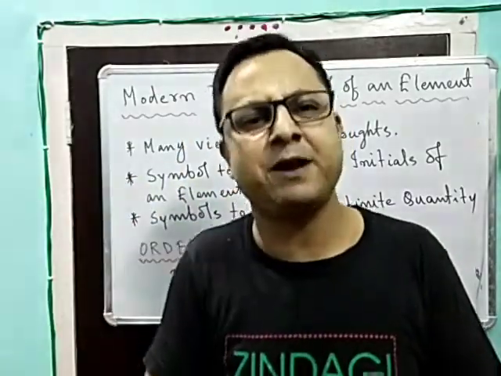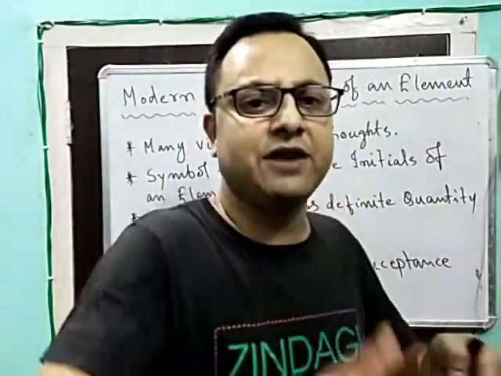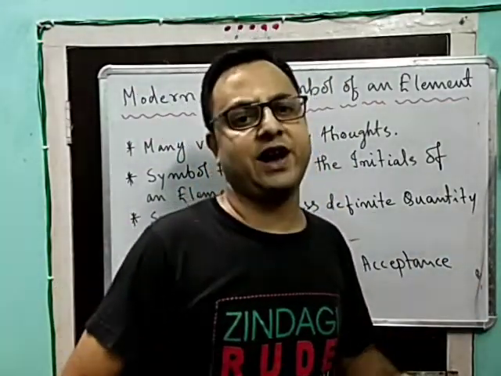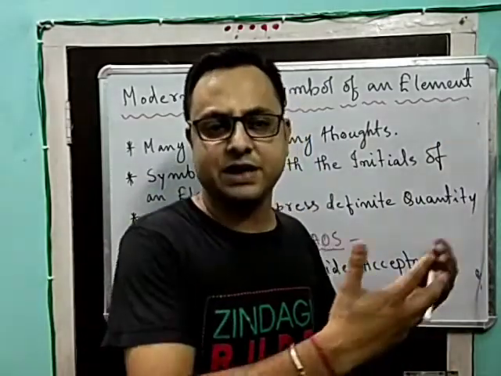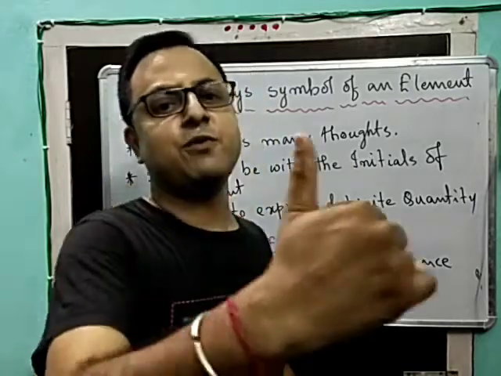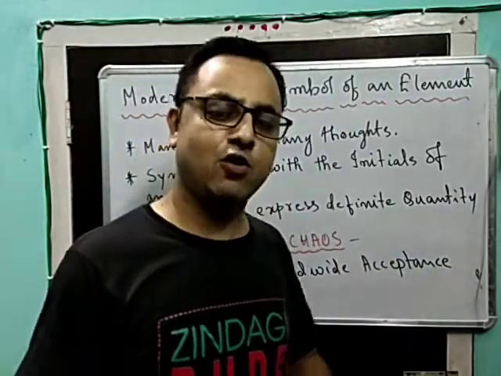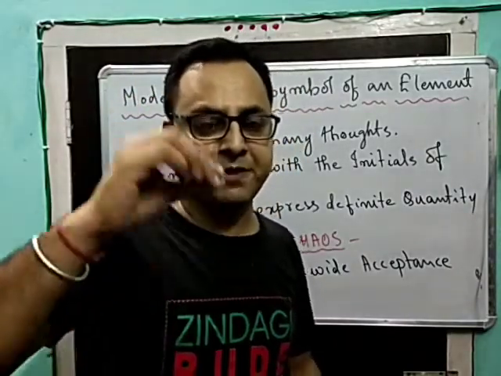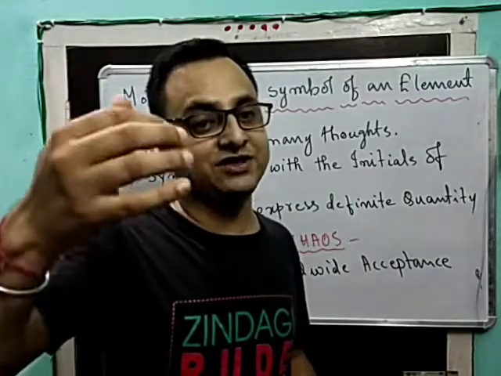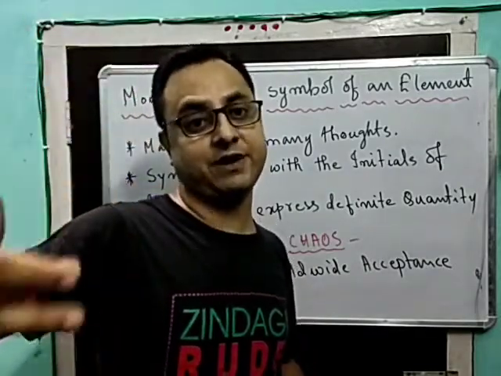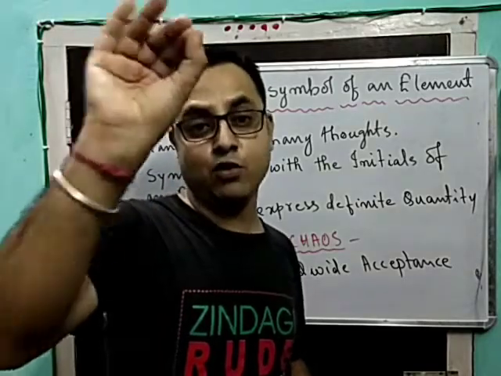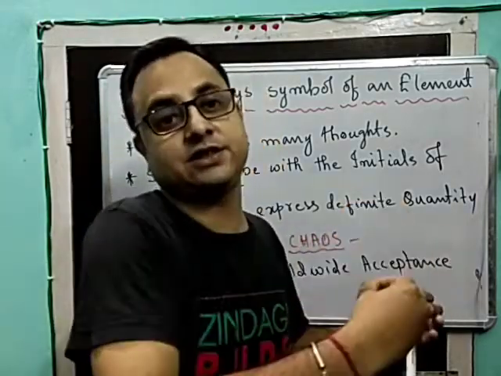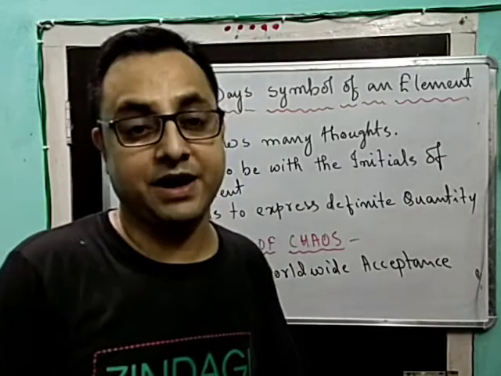So these sorts of thoughts and views were continuously prevailing. Some were acceptable, some were not acceptable; some were accepting the views, some were not. So this contradiction and confusion went on, and this created controversy. This was not moving in a progressive way to be accepted worldwide. This is a perfect juncture at which each and every person should get the basic idea and basic knowledge regarding the atoms and the elements that were being discovered from time to time. One clear view, one thought, one perfect piece of information should be given. But with this sort of contradiction and confusion, this was not becoming possible.